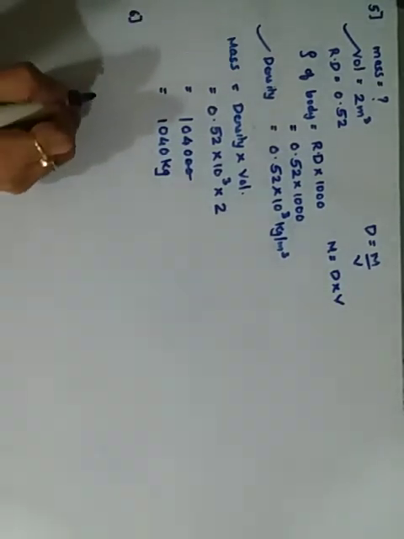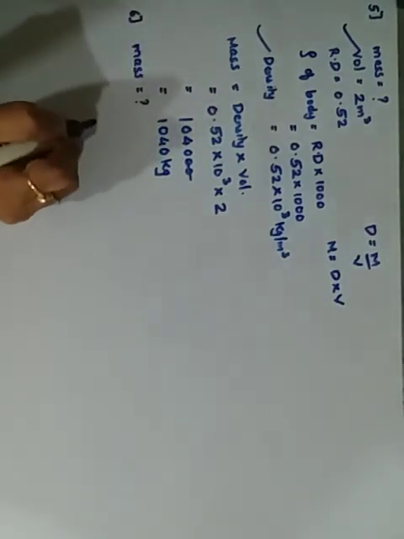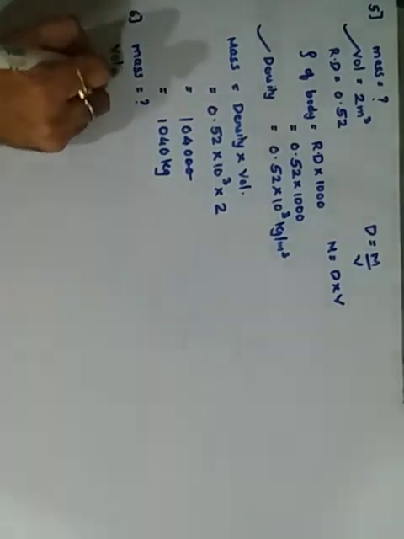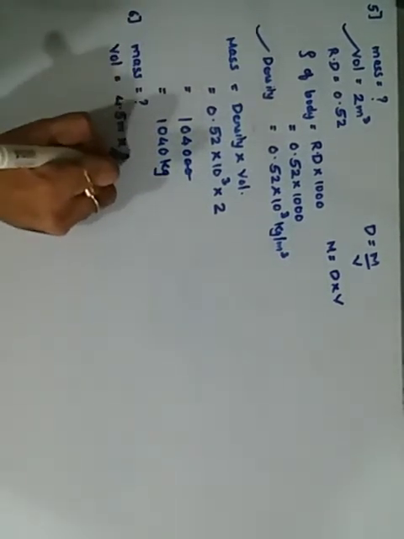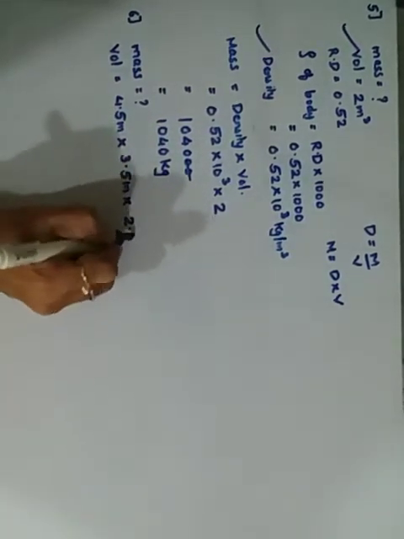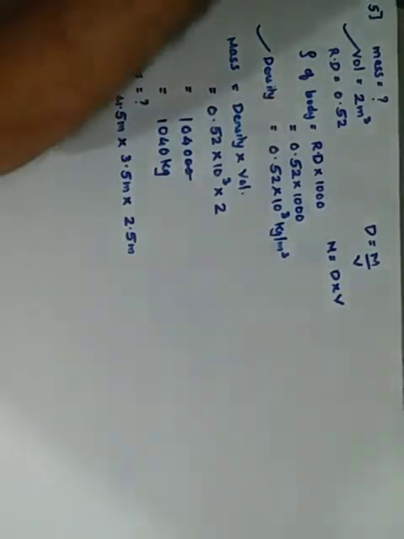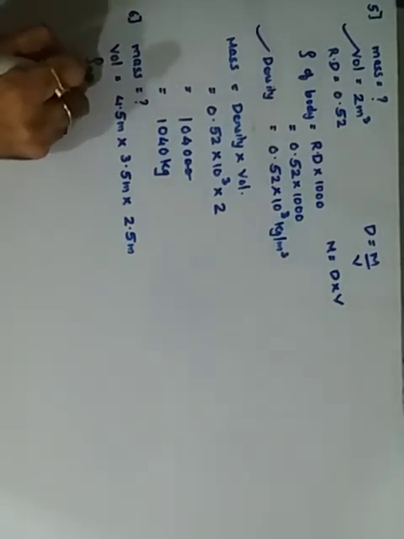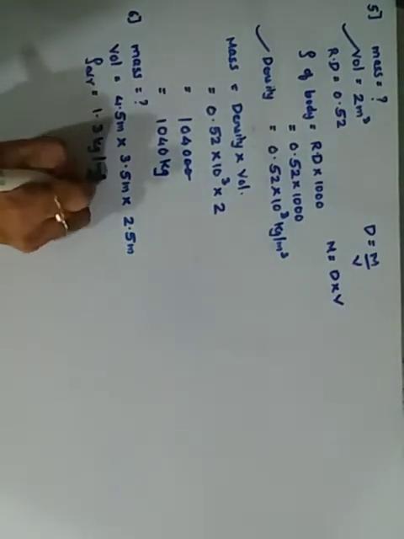Sixth one says calculate the mass of air. Again it is mass. We want the mass of the air in a room of dimension, यानी कि वॉल्यूम दिया है. वॉल्यूम कितना दिया है? 4.5 meters by 3.5 meters by 2.5 meters. If the density of the air is given to be 1.3 kilogram per meter cube.